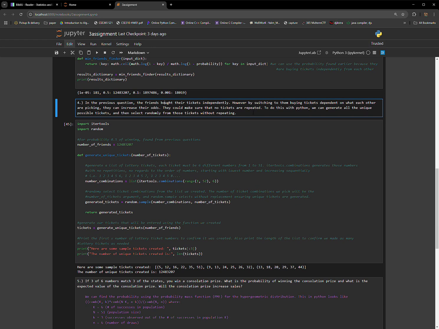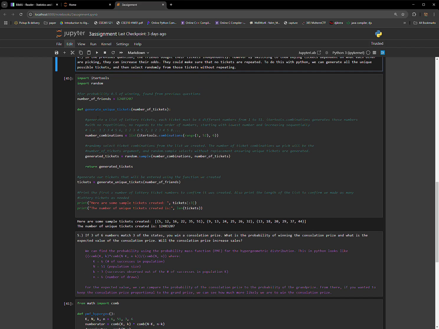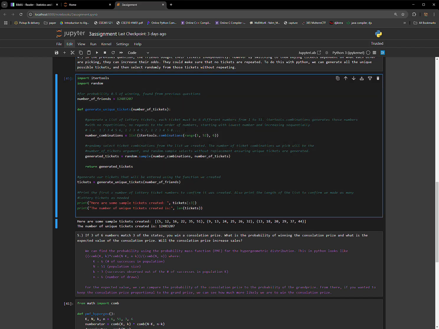So we were going for the 0.5 probability, and they wanted to increase their odds without getting more friends. So in order to do that, they needed to buy tickets dependently by making sure the tickets weren't repeated. So I made a function here.